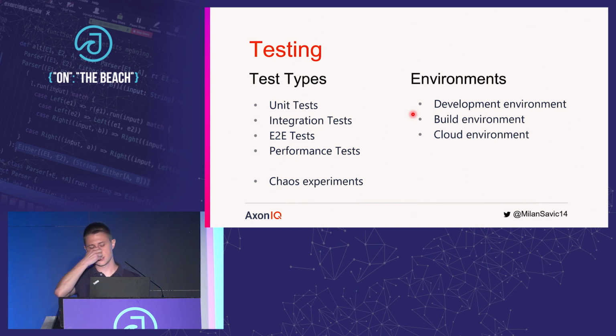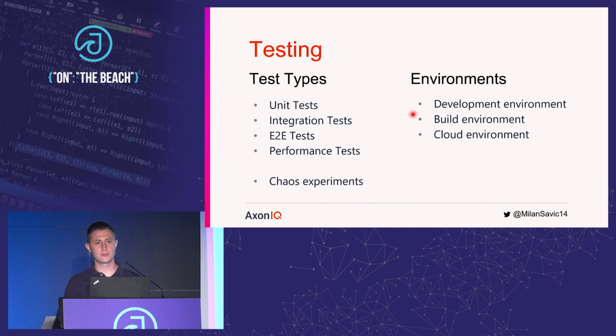We also have some performance tests. But if you want to run those on Docker Compose, Kubernetes, virtual machines, Azure, AWS, Google Cloud, it's just a matter of configuration. So on your build environment, but also on your local environment, you can run your tests against all those supported environments.